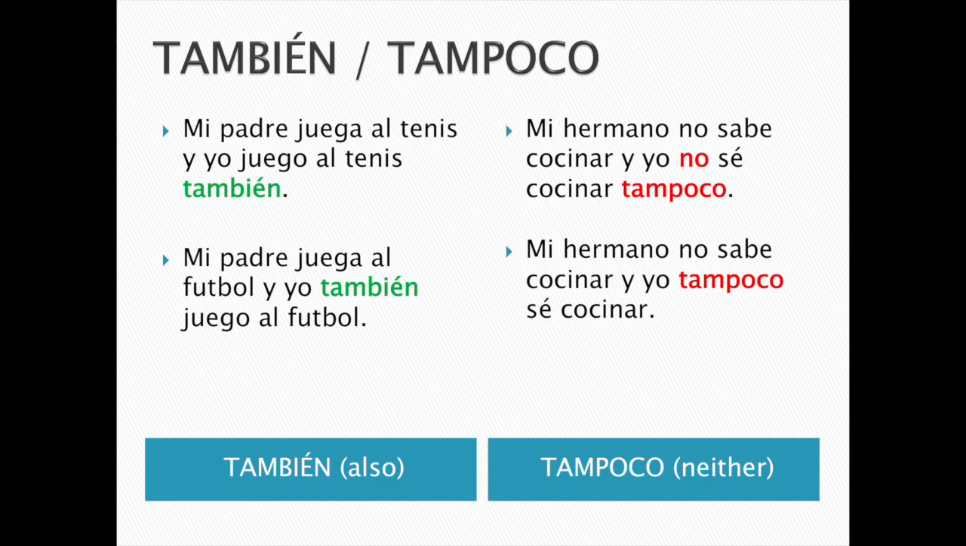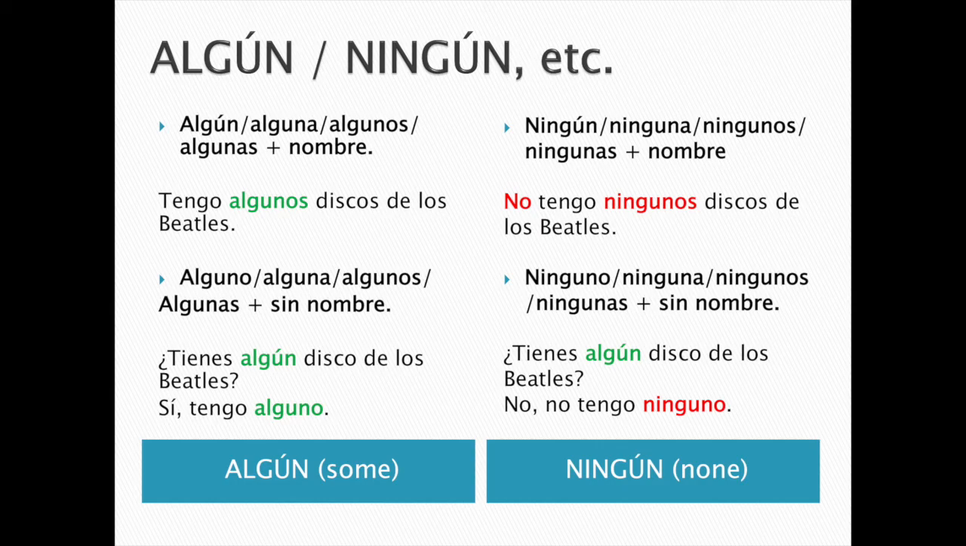You don't use no. Now, it is very important to remember that those two sentences with tampoco mean exactly the same, and it is your choice to use one or to use the other. And then we have algún, alguna, algunos, algunas, and ningún, ninguna, ningunos, ningunas. Algún significa some, ningún significa none, and these are inflected with gender, masculine and feminine, and number, singular and plural.